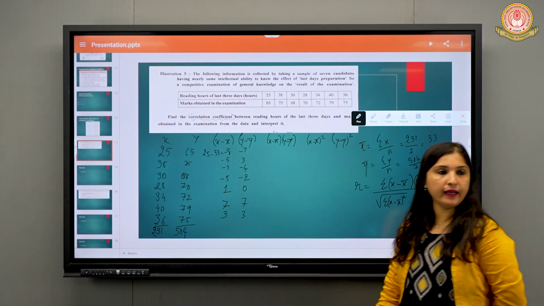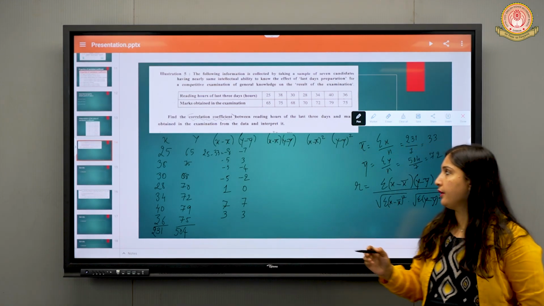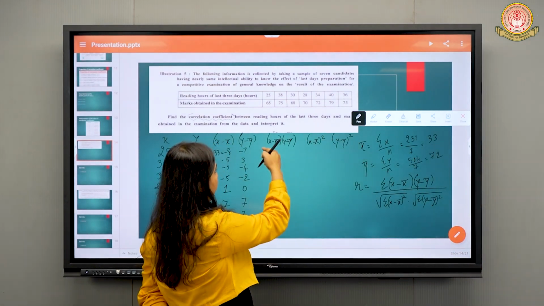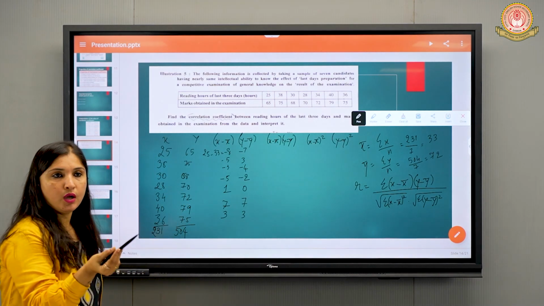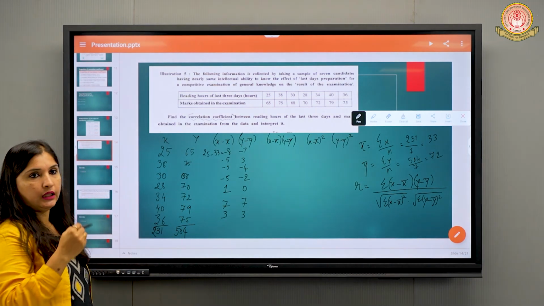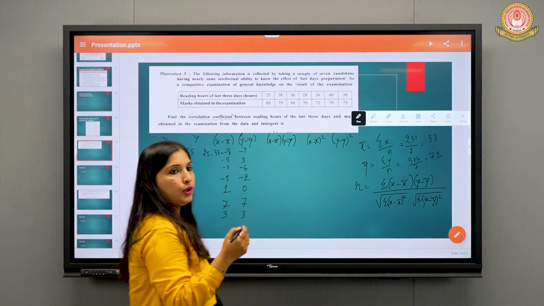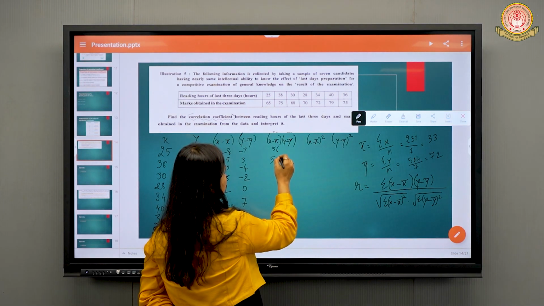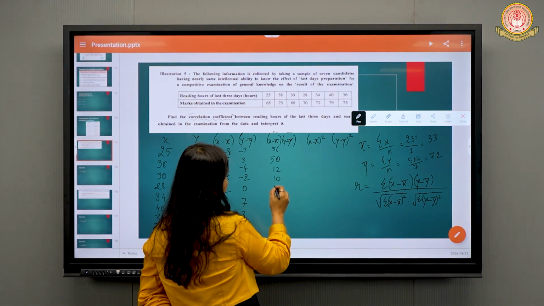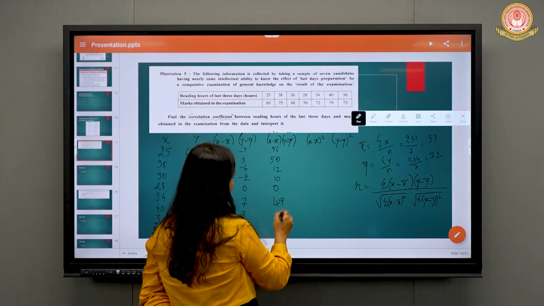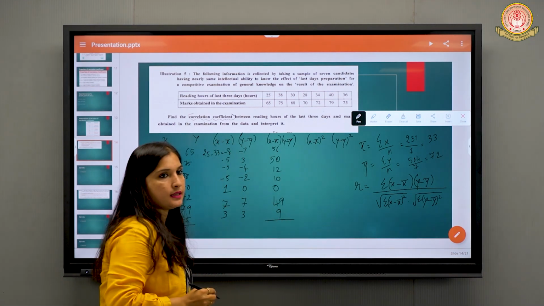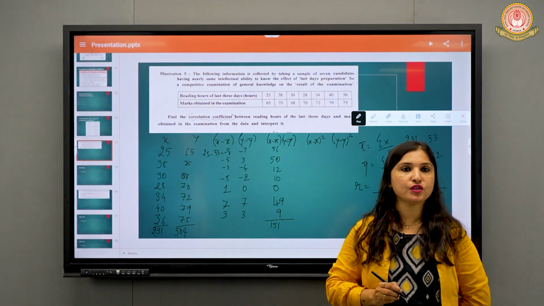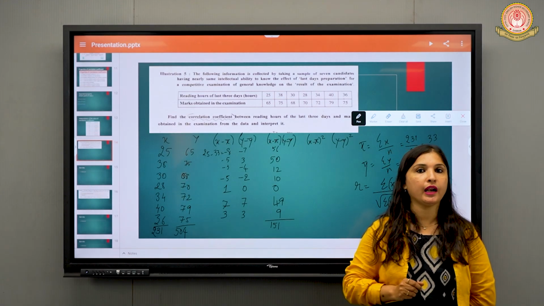Once you are done with this, we will do x minus x bar into y minus y bar. We will multiply minus 8 into minus 7, then 5 into 3, then minus 3 into minus 4, and so on. The totals are 56, 15, 12, 10, 0, 49 and 9. What is the summation of all this? It is 151.